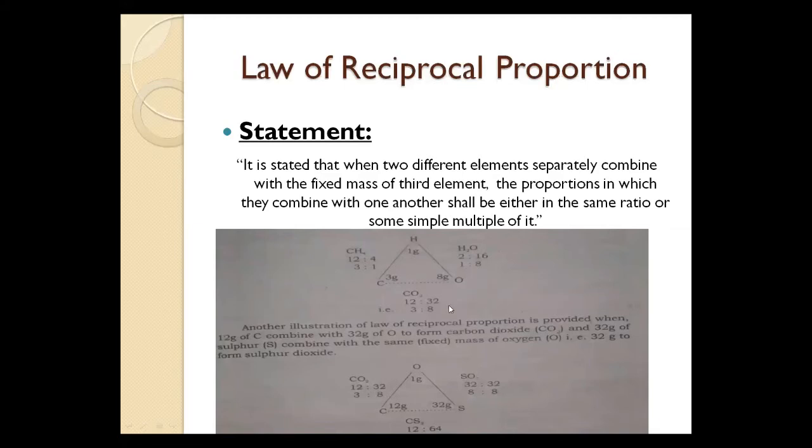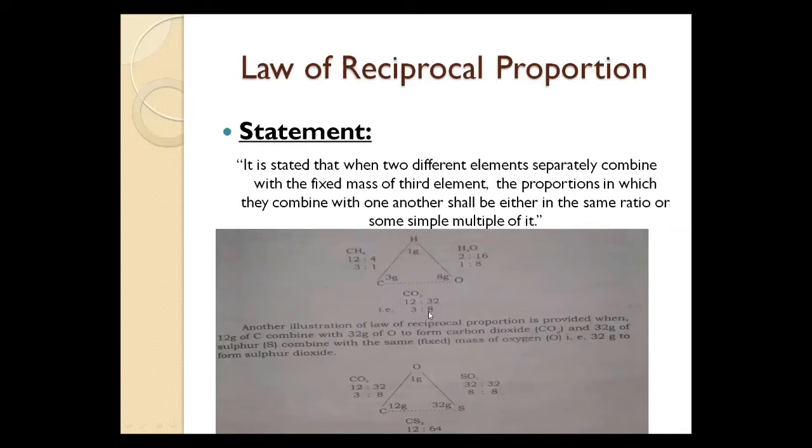Now, when carbon and oxygen react together, they form carbon dioxide. 3 gram of carbon and 8 gram of oxygen react together to form carbon dioxide. The atomic mass of carbon is 12, the atomic mass of oxygen is 16, but 2 oxygen atoms are present there, so 16 plus 16 is equal to 32. So the ratio is 12 is to 32. Then we simplify and get the 3 is to 8 ratio.